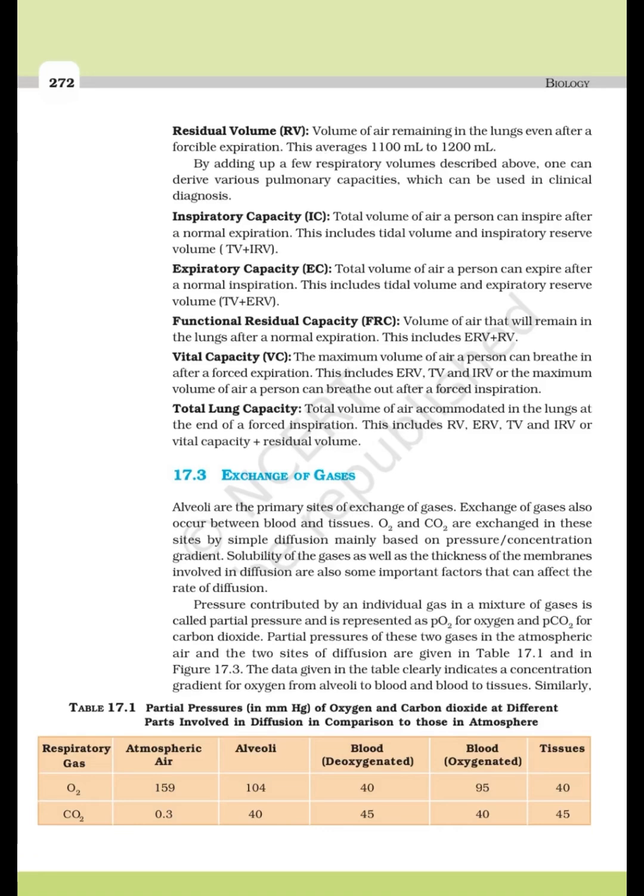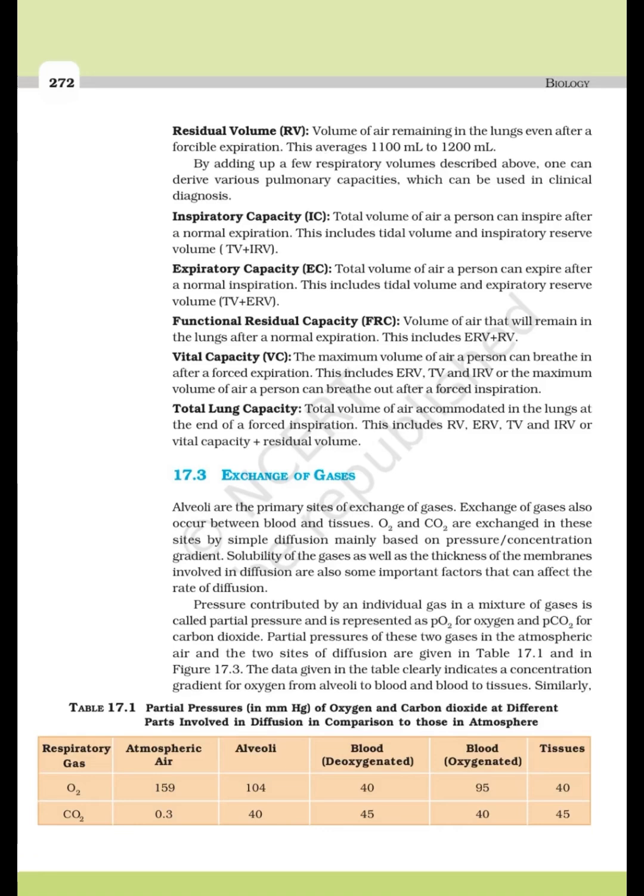Vital capacity, VC, the maximum volume of air a person can breathe in after a forced expiration. This includes ERV, TV and IRV, or the maximum volume of air a person can breathe out after a forced expiration. Total lung capacity, total volume of air accommodated in the lungs at the end of a forced inspiration. This includes RV, ERV, TV and IRV, or vital capacity plus residual volume.